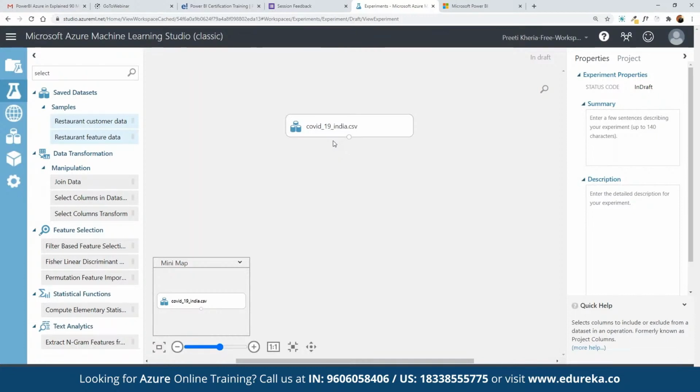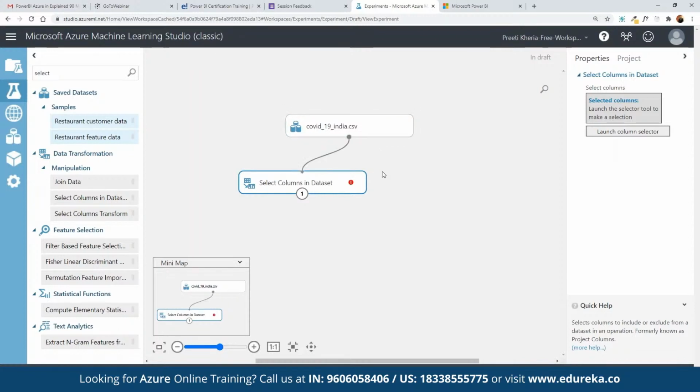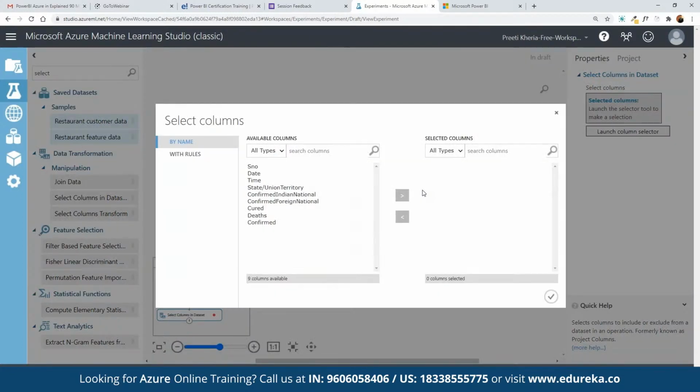For doing that, we can search for select in the dataset section, and here we have select columns. Let's say we want to be selective in terms of the columns that we want to choose. We can drag and drop the select part, and now we can define the selection. Here we click on launch column selector, where we can choose which columns we want to work on. Currently we have these different data pointers available, and we have to choose from these only, deciding which data pointers we want to work with. We can make a selection accordingly.